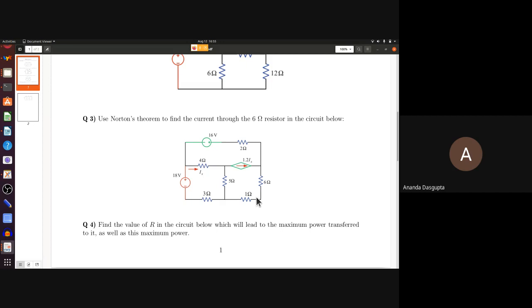By the way, if you want to find out the current through 6 ohms, something has to be placed outside your black box, right? Everything else will be inside your black box. So what will you place outside your black box?